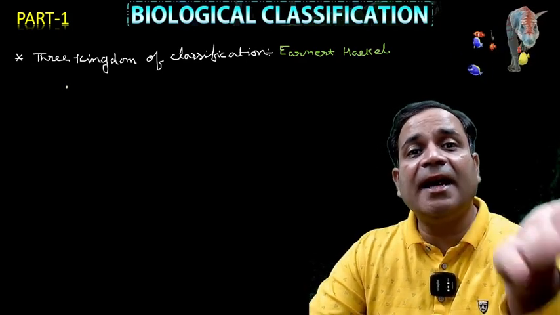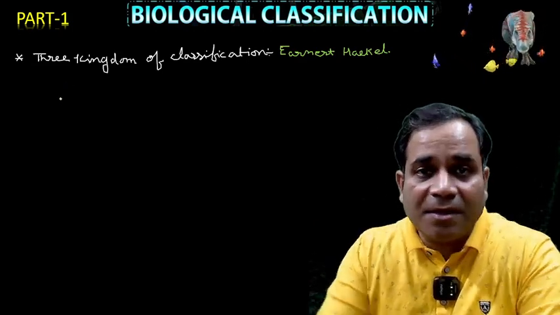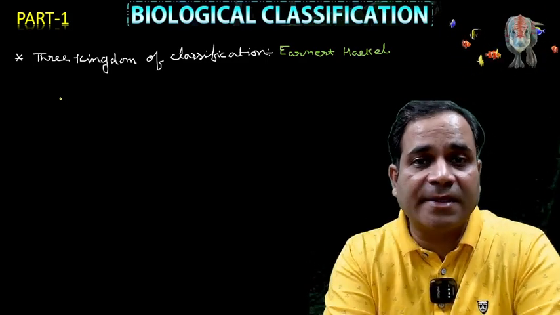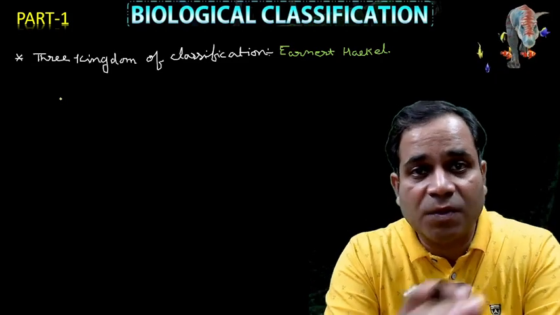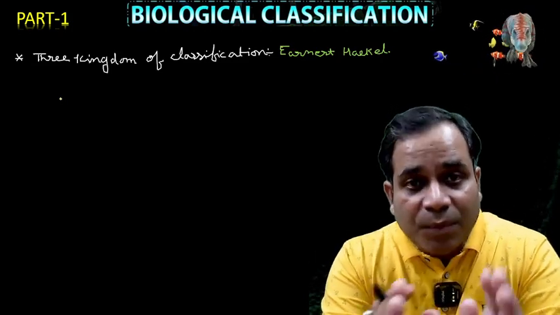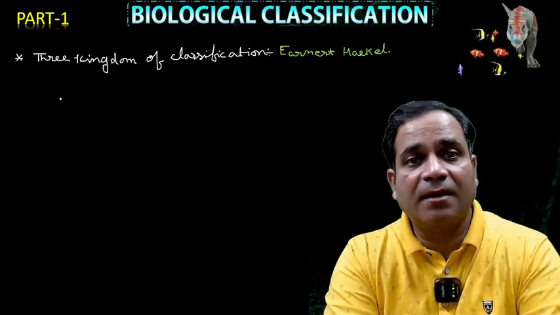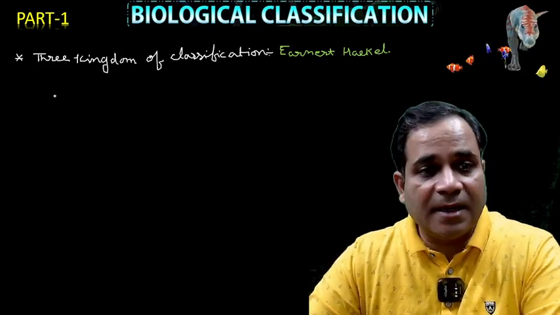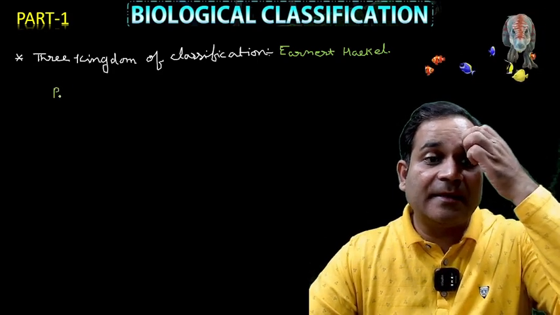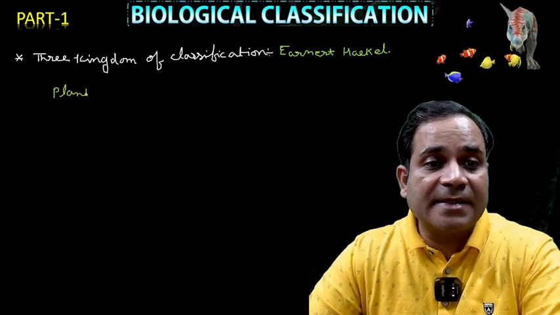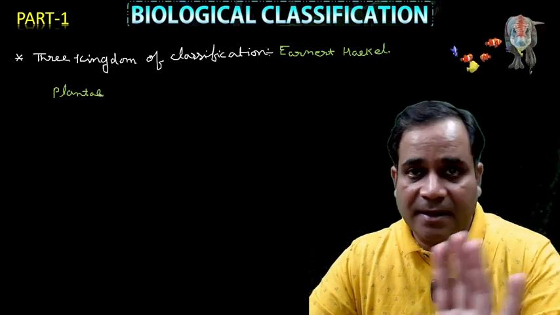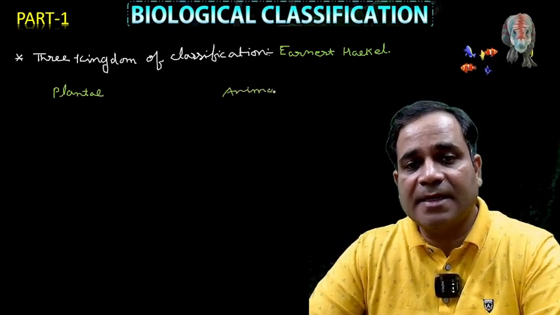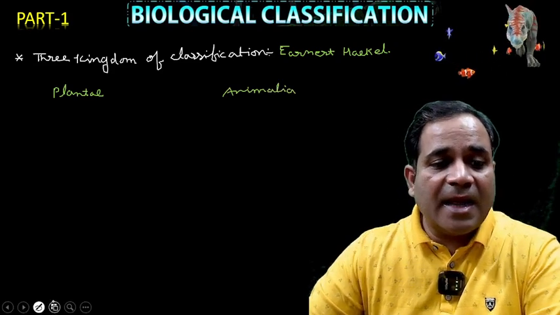But we added a third. We did not delete those two kingdoms. Listen carefully. If I'm saying three kingdom classification, does it mean we delete those two kingdoms? No, we keep them here also. So in the three kingdom classification, Plantae, given by Carolus Linnaeus, remains. Animalia also remains. That is animals. Which one do we add?